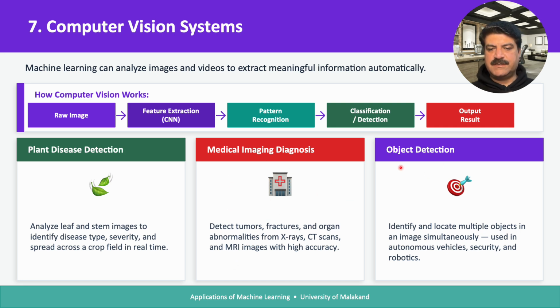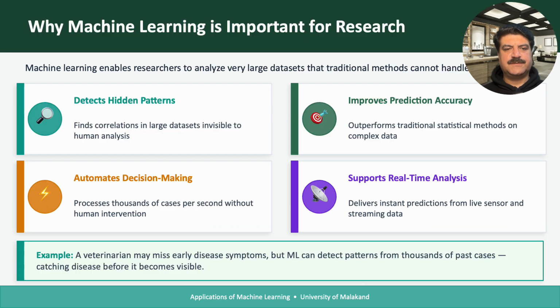And for object detection as well, we identify and locate multiple objects in an image simultaneously, which is used in autonomous vehicles, security and robotics. You can see we are using self-driving cars. So that is actually an agent and it reacts with the environment, okay, and it acts according to the external features. So all these are the examples and applications where ML can be used.